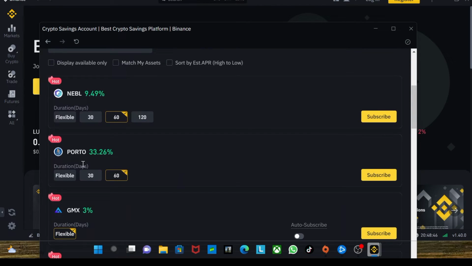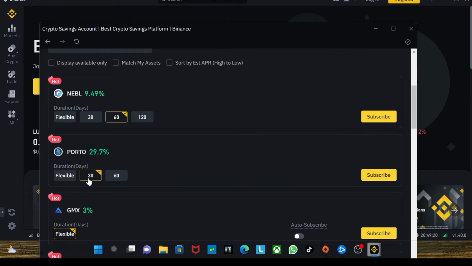This is the Porto coin, which is actually new, that is you to earn 33.26% for 60 days and 30 days. And this Porto coin is supported by flexible package. What this means is that you can withdraw your money anytime you're tired. If you subscribe to this package, for every flexible package you're able to earn 5% daily. For every day you'll be earning 5% of the token. And when you want to cash out your crypto coins, you can unsubscribe and cash out your coins. But if you choose the duration, you have to wait for the specific day.